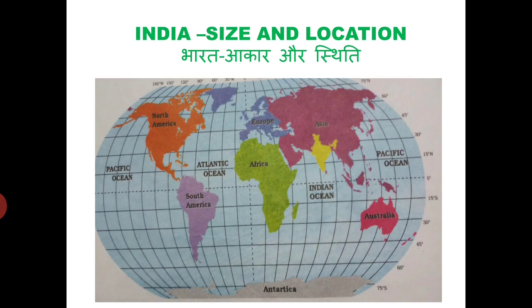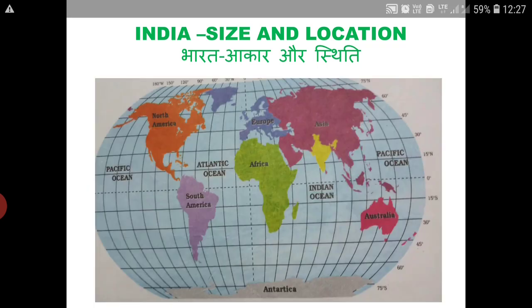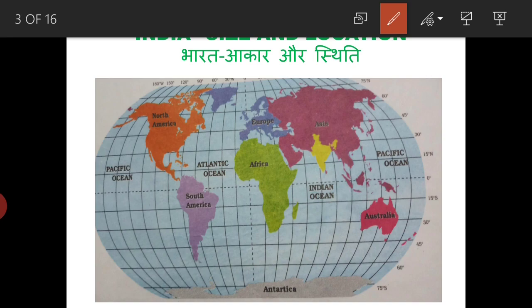India is a vast country and it lies in the northern hemisphere. This is the equator line, which divides the globe into two equal parts.